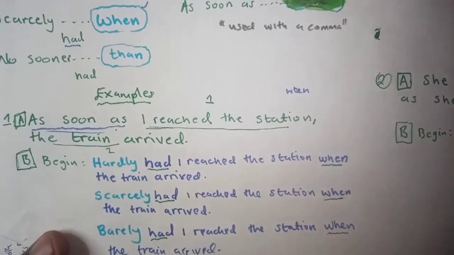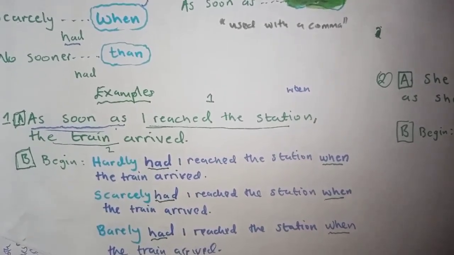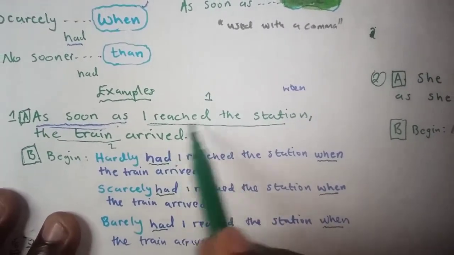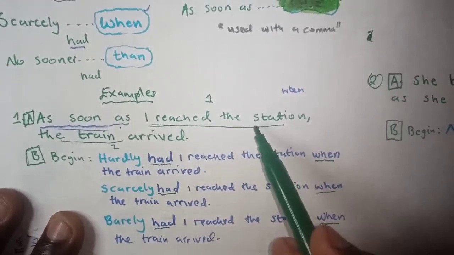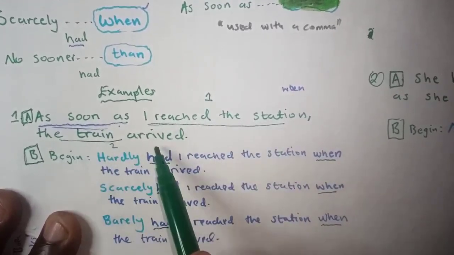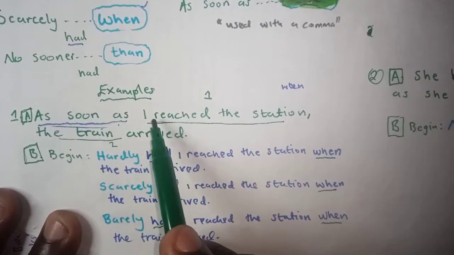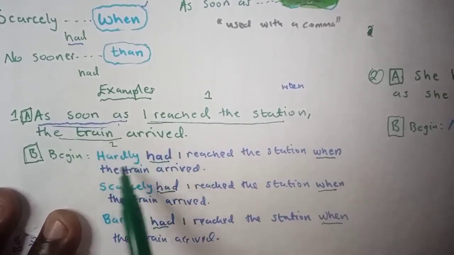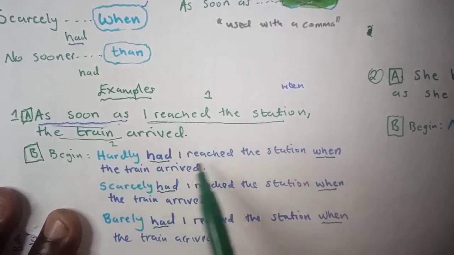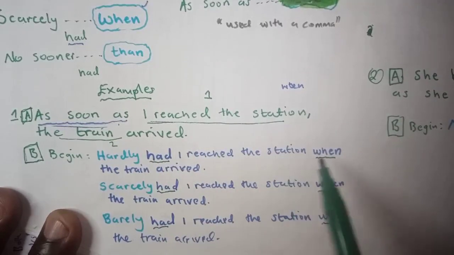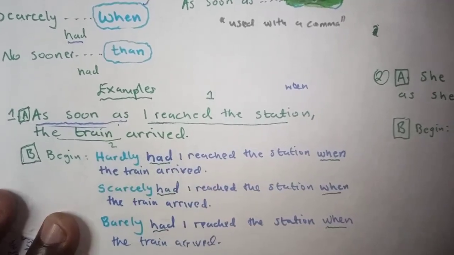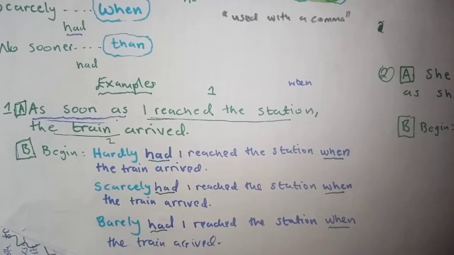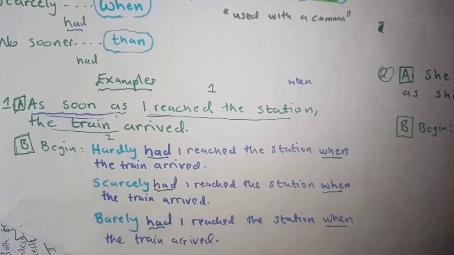Okay, so these two events are happening together, but one after the other. So the first event is you reaching the station, and then the next event is the train arriving. Okay, so hardly had goes with the first event, and then when goes with the second event. So hardly had I reached the station when the train arrived. Okay, I hope that clears everything. Okay, so this is how you use hardly, scarcely, or barely.